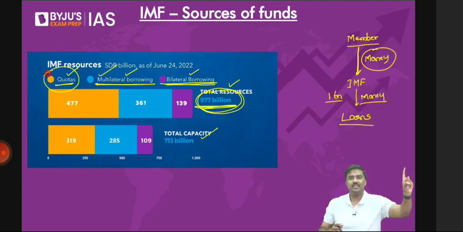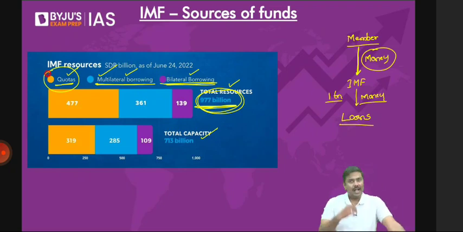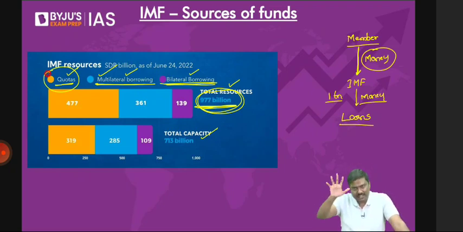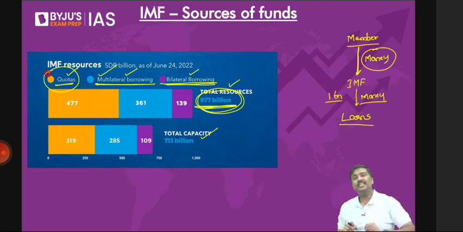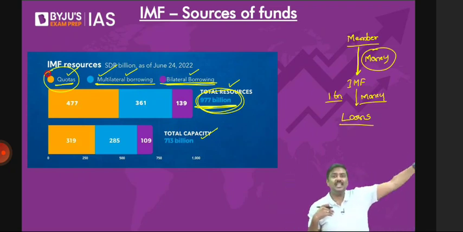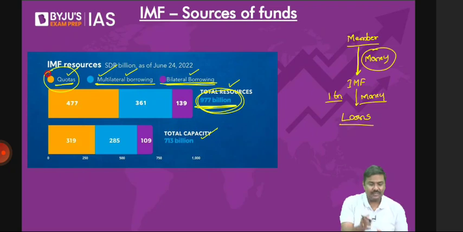Now, don't you think there could come a certain situation wherein this money is not sufficient for IMF? But what if many countries require loans from IMF now? Sri Lanka is taking a loan, Pakistan is taking a loan, let's say China will take a loan, hypothetically. India will start asking for a loan, Bangladesh will ask for a loan, USA will ask for a loan. Now, don't you think IMF will require more money? The money that they have collected in the quota is not sufficient. That is where they will opt for the next option, which is called multilateral borrowing.